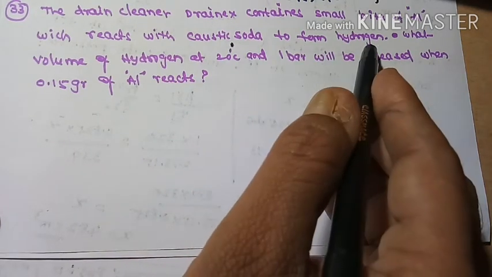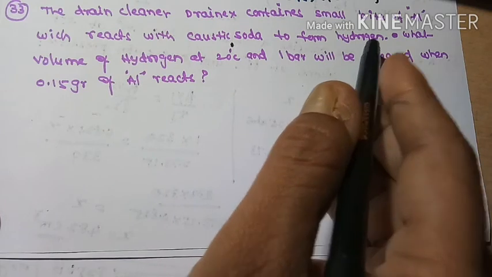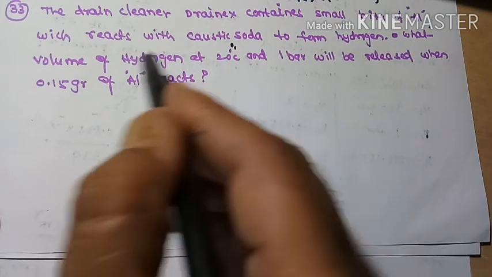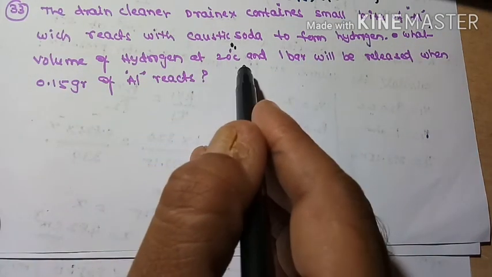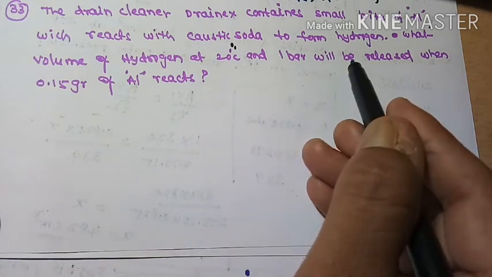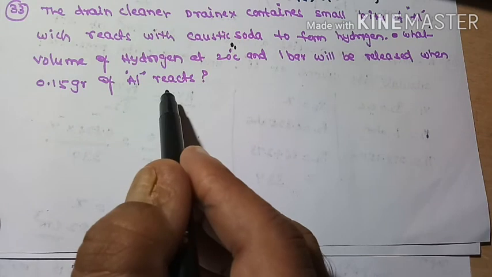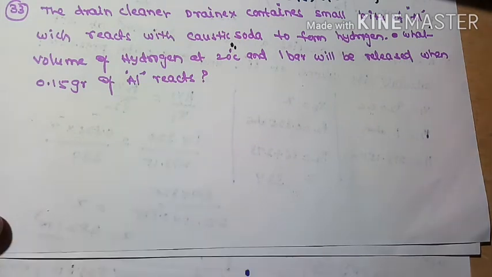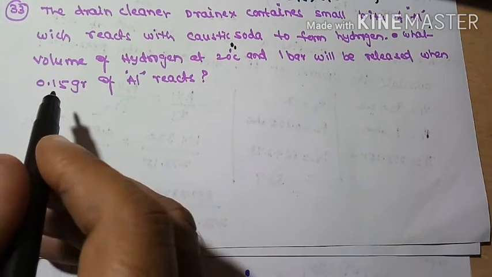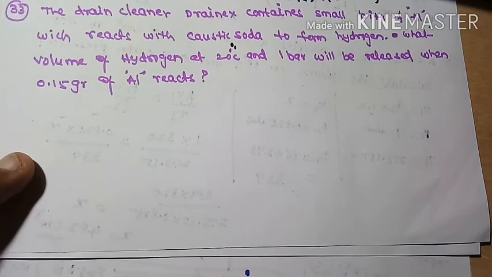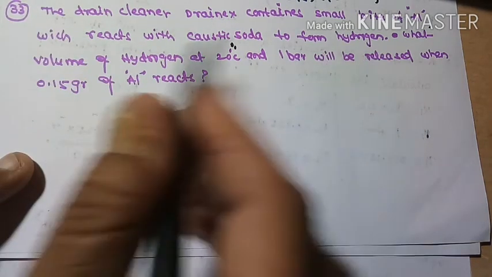A drain cleaner, Drainex, contains small bits of aluminum pieces which react with caustic soda, NaOH, to form hydrogen gas. Okay, hydrogen gas is released by the reaction of aluminum with NaOH. What volume of hydrogen at 20 degrees centigrade and 1 bar will be released when 0.5 grams of aluminum is reacted? 0.5 grams of aluminum is reacted. What are the given conditions?